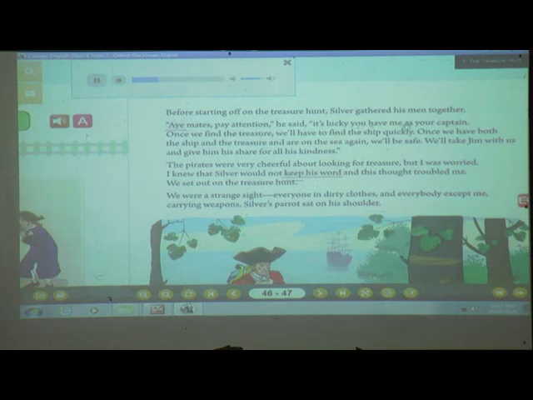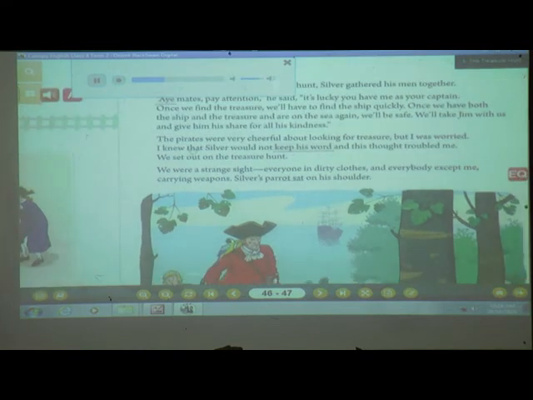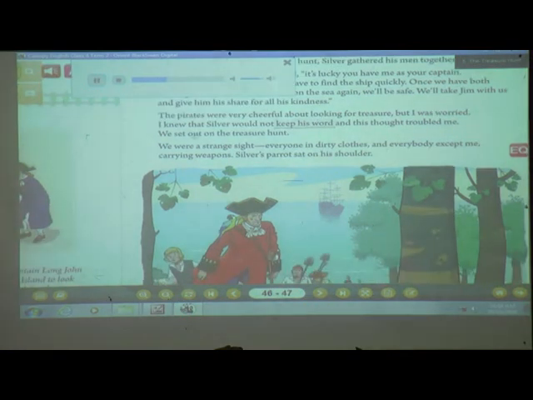"It's lucky you have me as your captain. Once we find the treasure, we have to find the ship quickly. Once we have both the ship and the treasure and are on the sea again, we'll be safe. We'll take Jim with us and give him his share for all his kindness." The pirates were very cheerful about looking for treasure, but I was worried. I knew that Silver would not keep his word, and this thought troubled me.